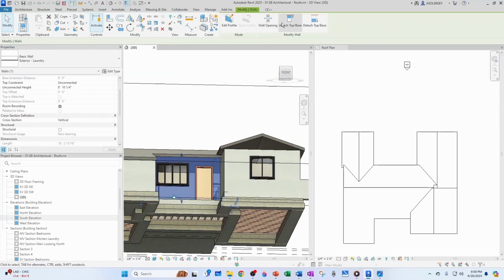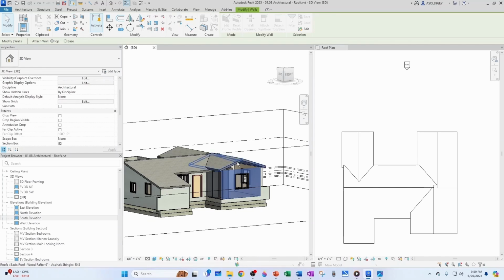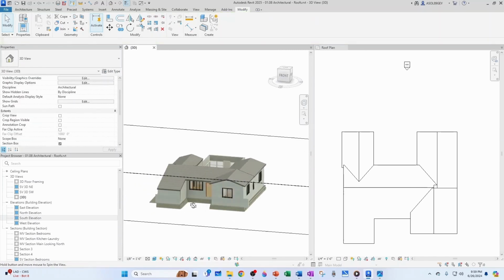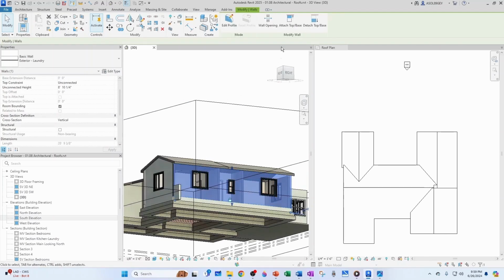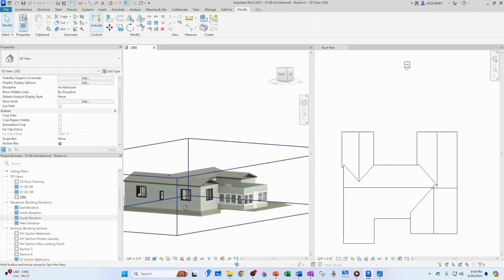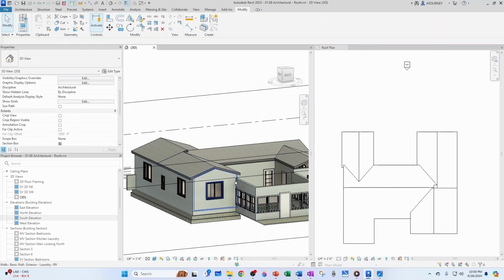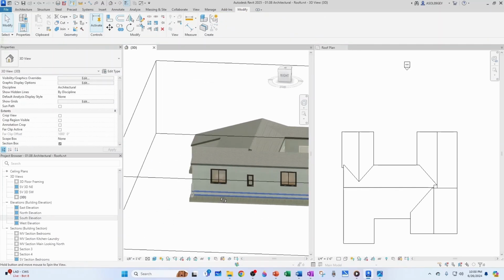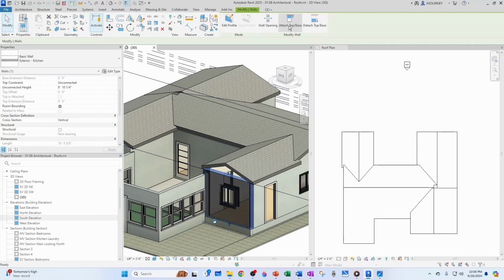This one here we're also going to attach to this roof, and then this one and this one we're going to attach to this roof, so this side, and this one here we can attach to either of those roofs, they're coplanar, and then this one here can attach to this roof, and this is looking pretty decent. And this wall, we forgot this one. This one is going to attach to this roof.